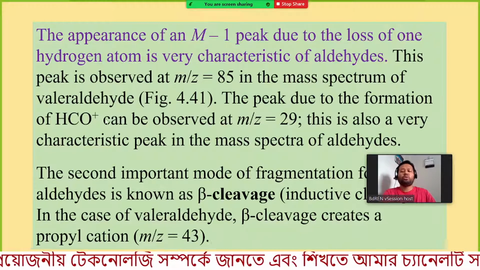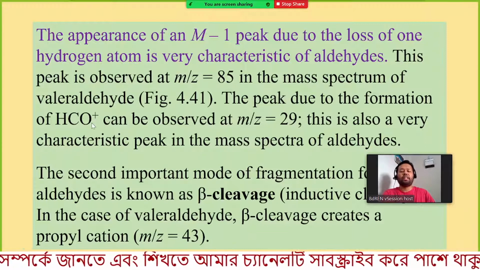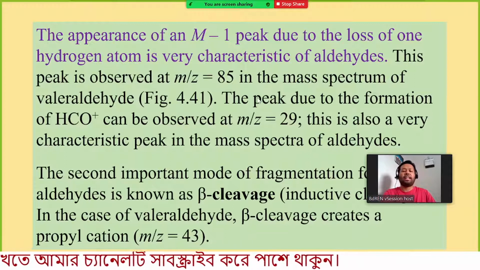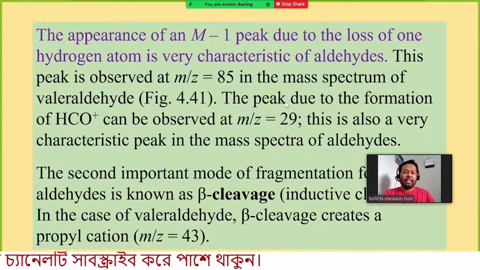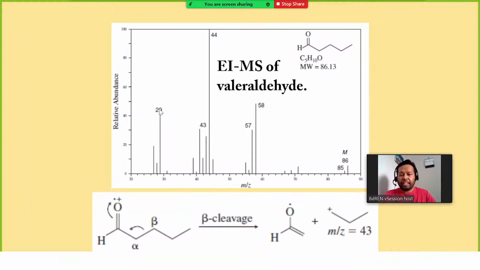So for almost 2 years I did research with the acetaldehyde molecule, and I found that the HCO signal intensity is very high. So for any aldehyde molecule, you will find a signal corresponding to the mass of 29. Here you can see the signal at 29, and this is very common for any type of aldehyde.